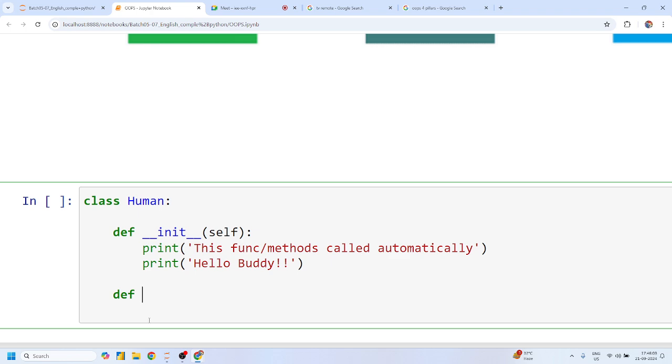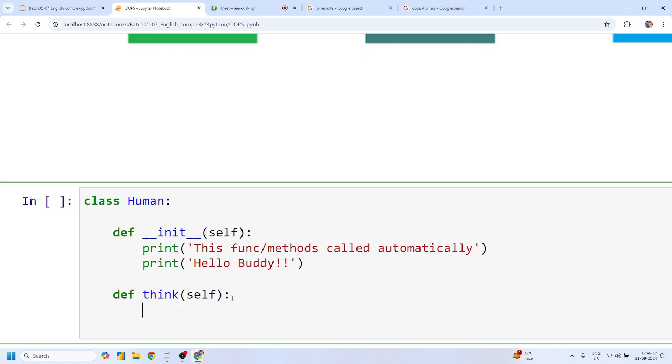Human class may have some functional requirements. Functional requirements are called methods. What can humans do? Humans can think, yes or no? Right? So I can think and see, I am thinking. Can I say this? Yes, sir.